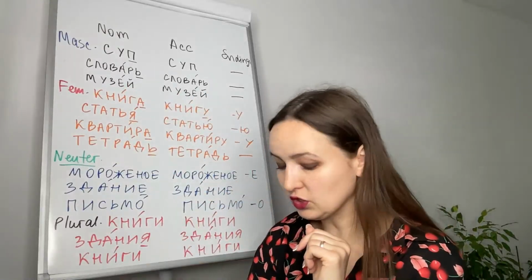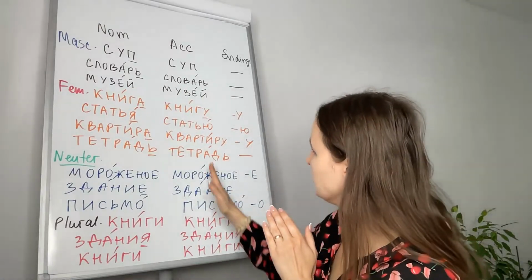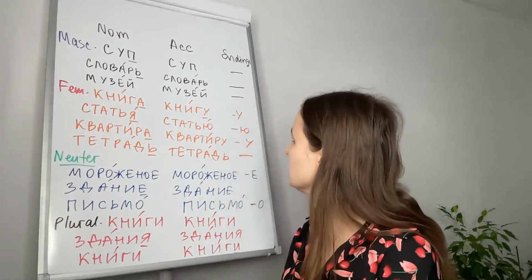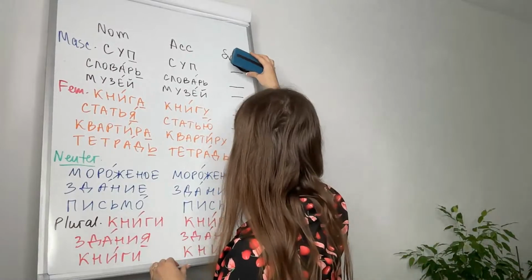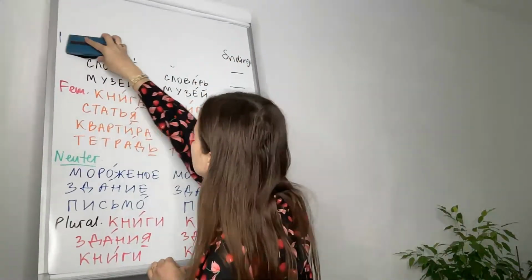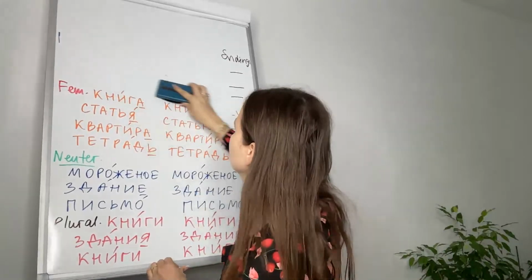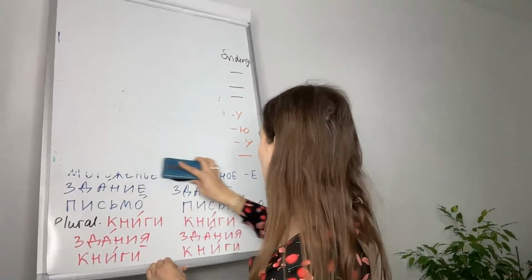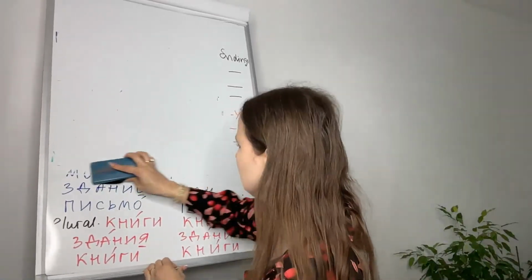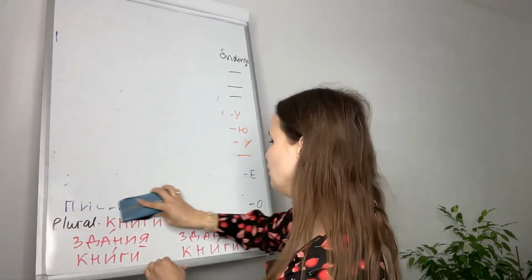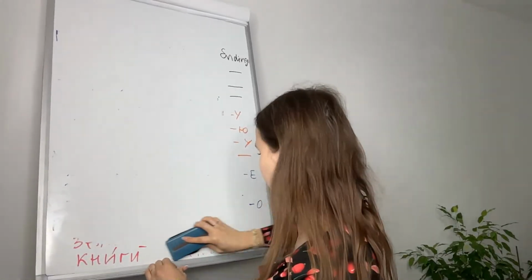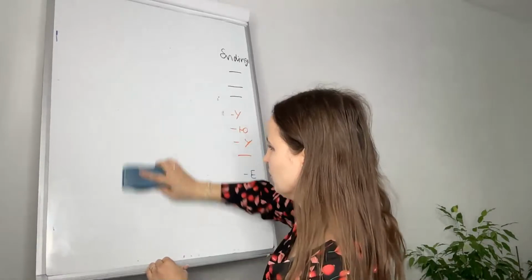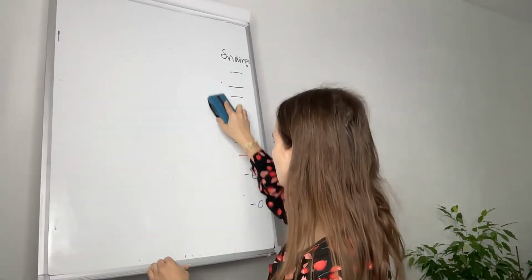Okay. Now let's look at verbs that will be used with these nouns, or with other nouns. It will depend on the context. Now let's talk about verbs. I will leave the endings here, so we will return to them. And now we know that in accusative case, inanimate nouns change only in feminine. And now let's look at the verbs after which a noun will always be in accusative case.